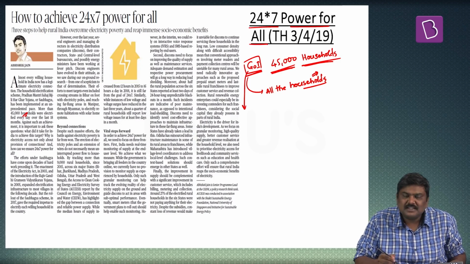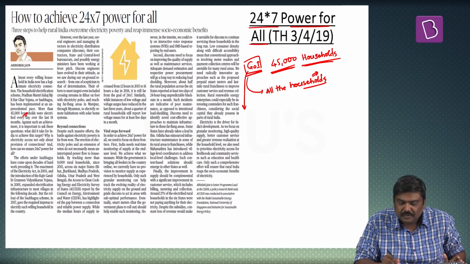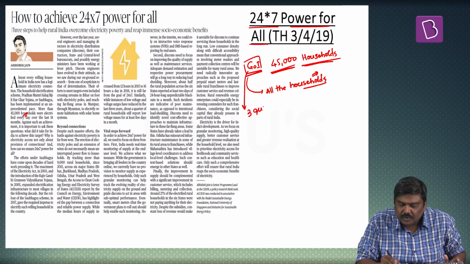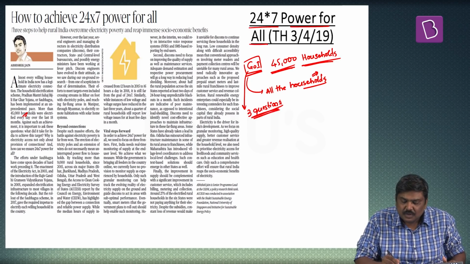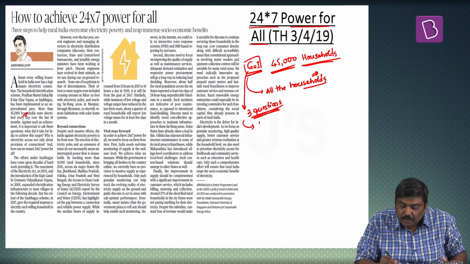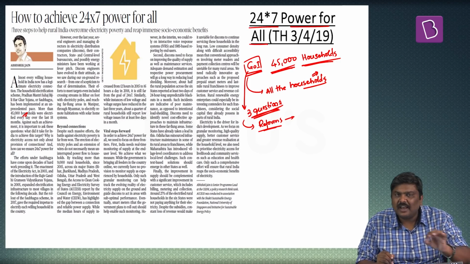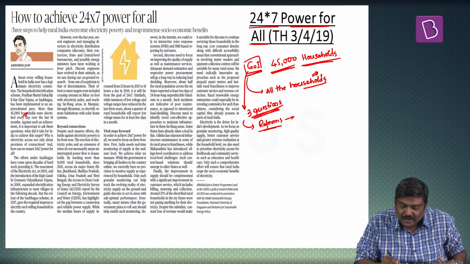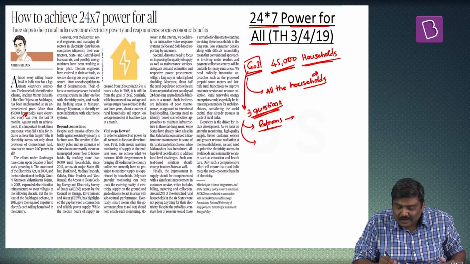Basically, this article says that at this particular point of time, we need to ask three questions, or three important points have to be raised. What are the 3 points? One, what reforms were undertaken by Government of India to achieve this, that is to provide electricity for all? Second question is, is electricity connection the end of it, or is there more needed to be done?